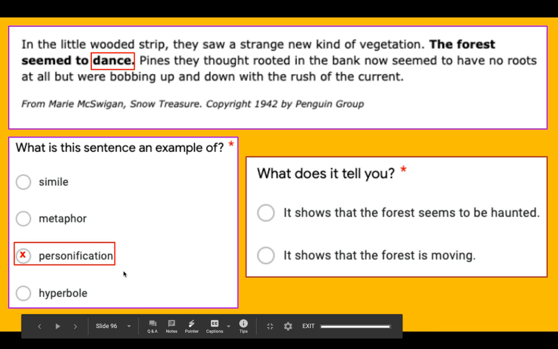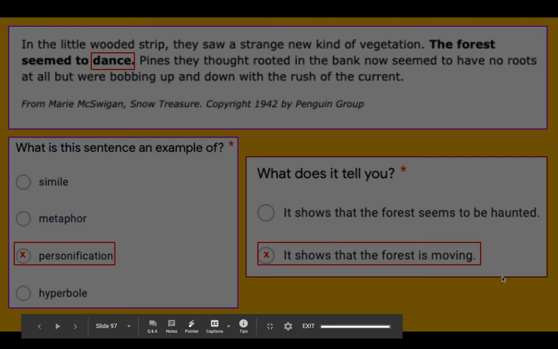Does it tell me that it shows that the forest seems to be haunted, or does it show that the forest is moving? I think both of these answers are pretty good. However, there's not enough to show me that the forest seems to be haunted. However, if the forest is dancing, it is definitely moving.